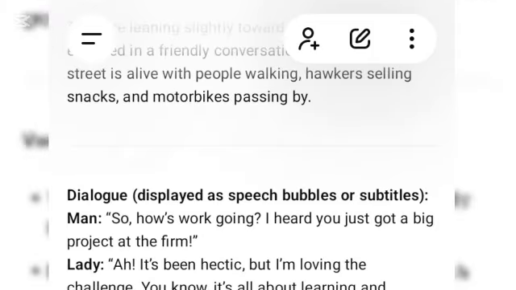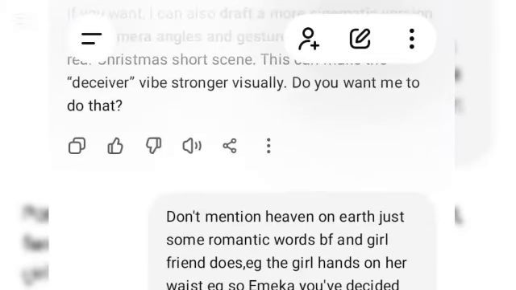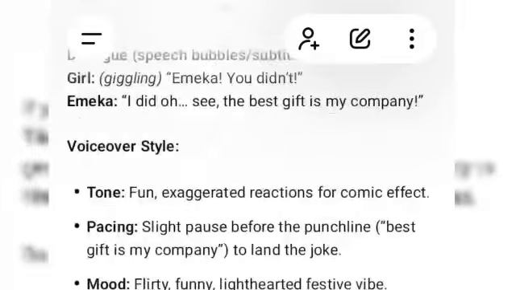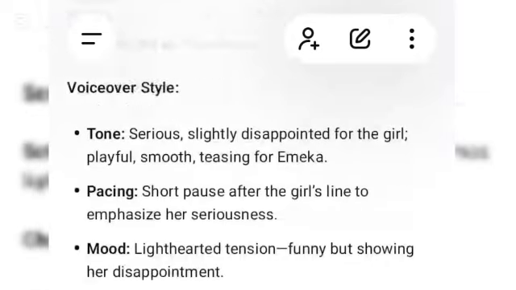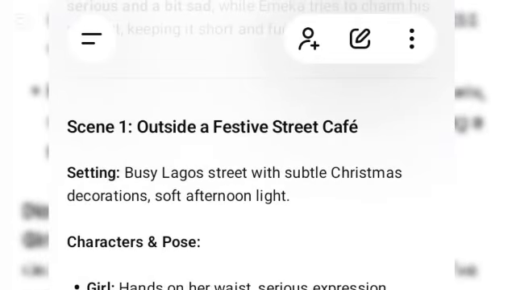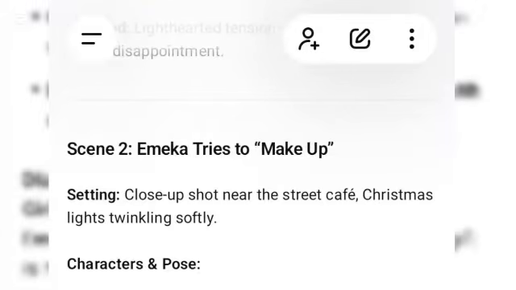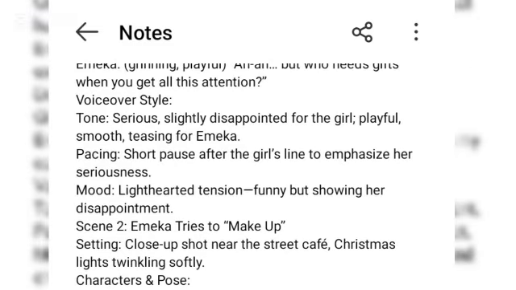Right away, I also included what I want them to talk about. This is what I want them to talk about, so you can include that in your own dialogue. Now, this is the result. This is scene 1, and this is scene 2. The next thing I'm going to do is copy all of this and paste it in my notepad. Now, I'm done. I've pasted it in my dialogue.